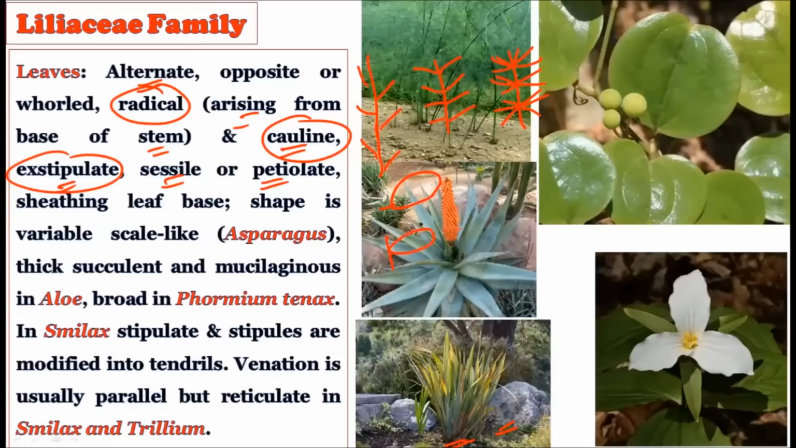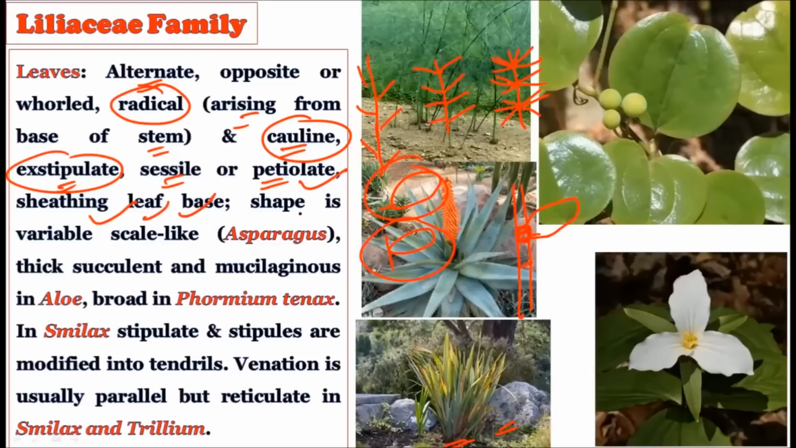So if they do not have any petiole, then we say the leaf is sessile, and if they have the petiole, then we say the leaf is petiolate. Then the sheathing leaf base is also present. As you know, sheathing leaf base is found in the majority of the monocotyledonous plants, and whenever a leaf comes out from the node, it tries to cover the whole node, and this forms the sheathing leaf base in the monocotyledons.